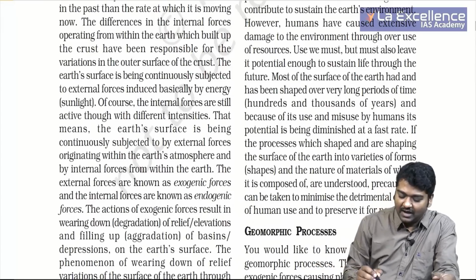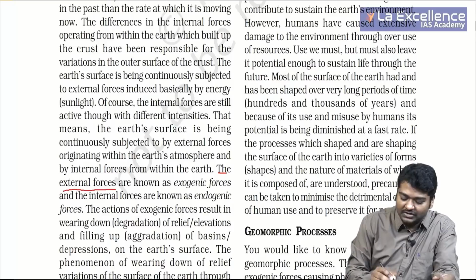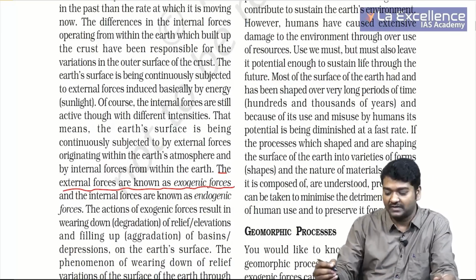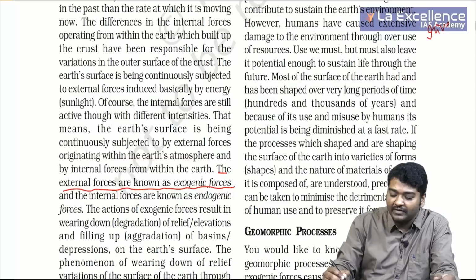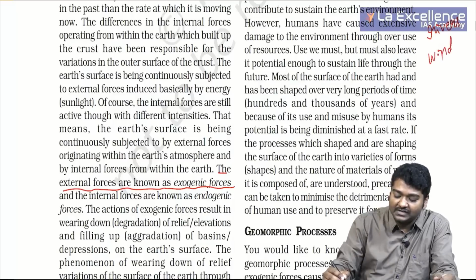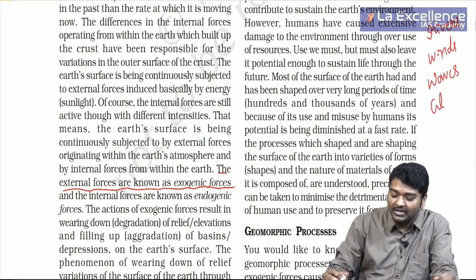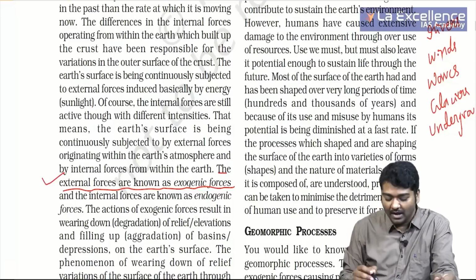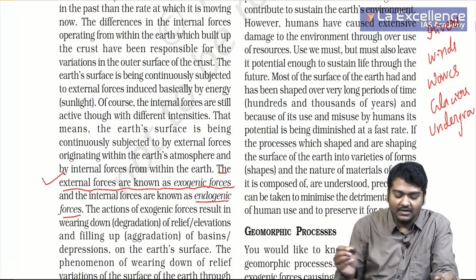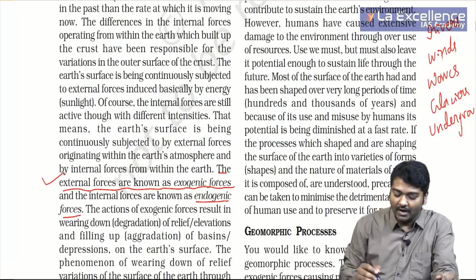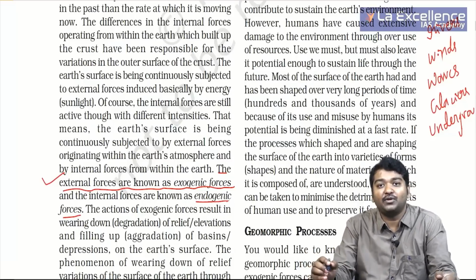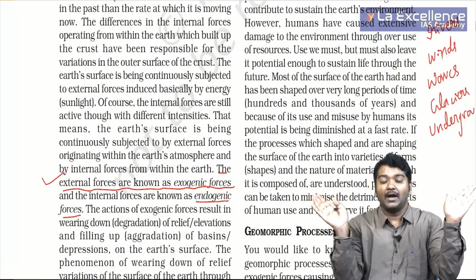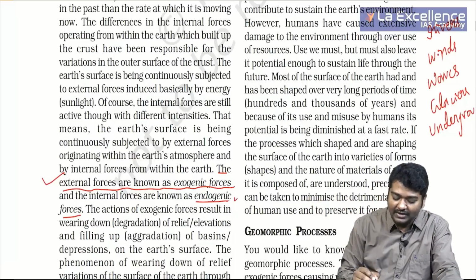So we try to say that there are forces which are acting outside the Earth's surface. The meaning of this is, from now on, whenever I say outside or exogenic, rivers, winds, waves, right? And also you can talk about glaciers, underground water. All these are exogenic processes. And if something is taking place within the Earth, we call it endogenic forces. What is the meaning of endogenic forces? Magma movement, plate tectonics is called endogenic movements.